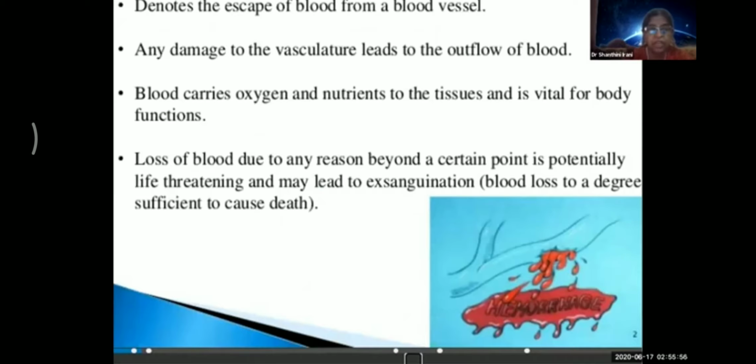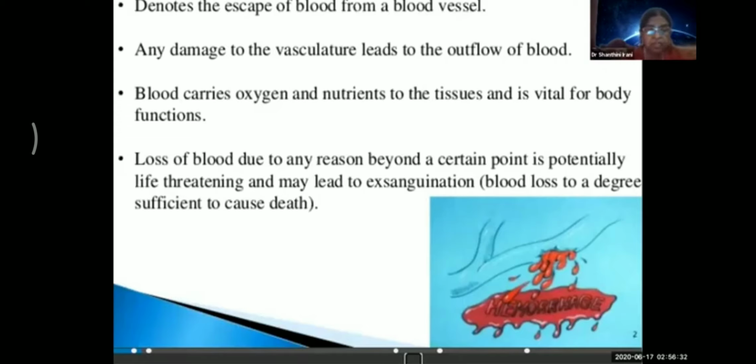Classification of hemorrhage. This is a question which comes in your papers fairly frequently, and students choose the easiest classification, that is the nature of the bleeding vessel. But there are other better classifications also. The first one is depending on the source of bleeding. It may be external hemorrhage, when the bleeding is revealed and seen outside, like epistaxis, which is bleeding from the nose, or it may be internal hemorrhage, bleeding concealed and not seen outside, like an intracranial hematoma. We don't see it, but it can cause a lot of damage.